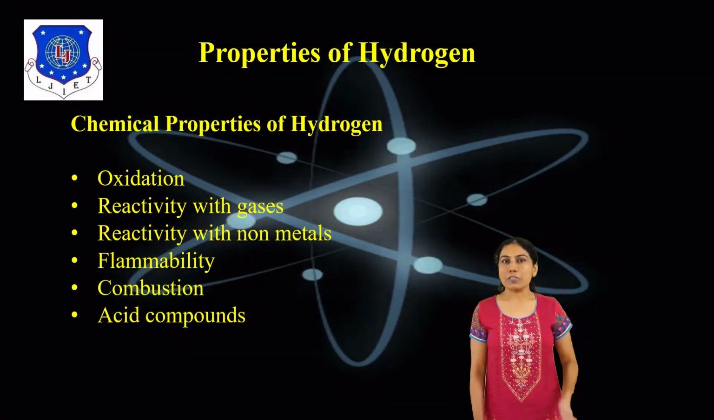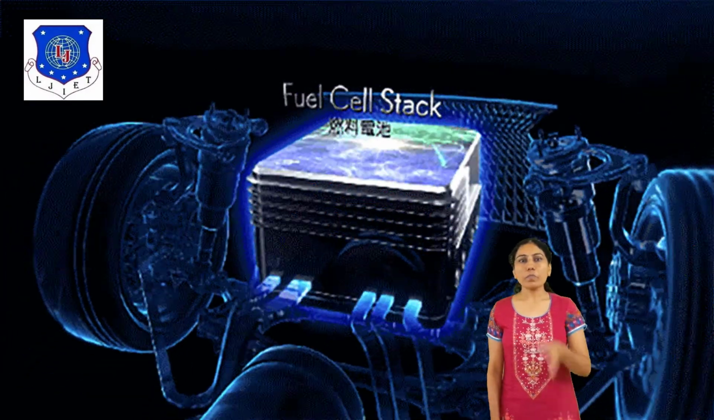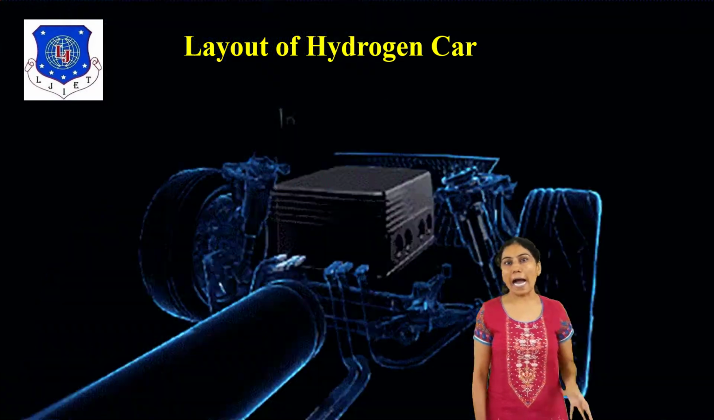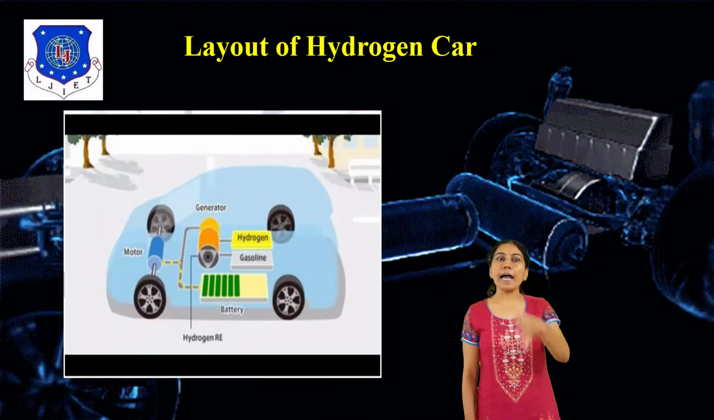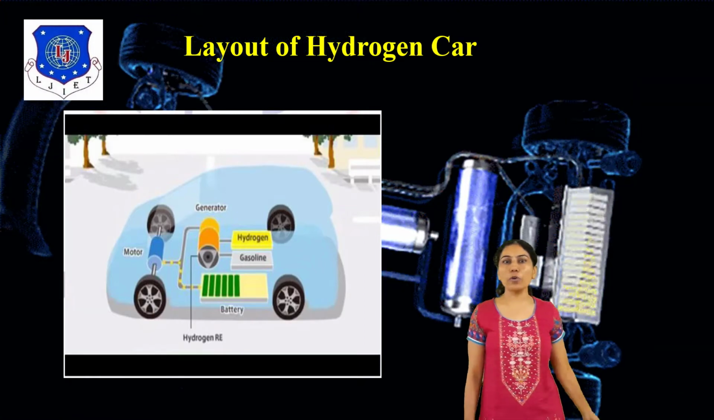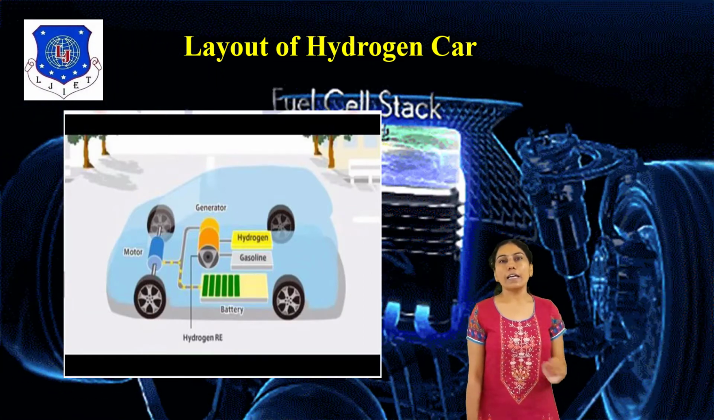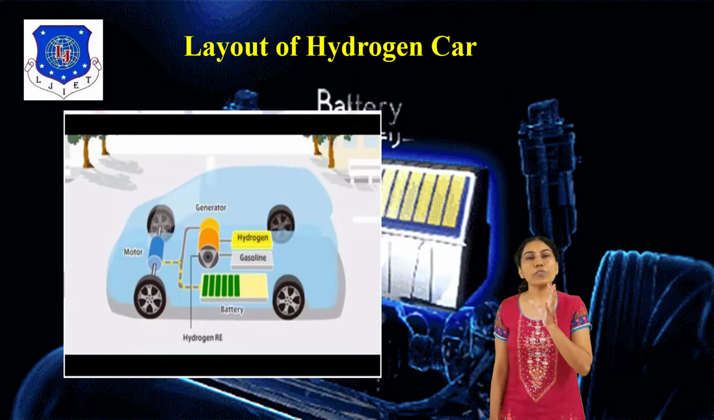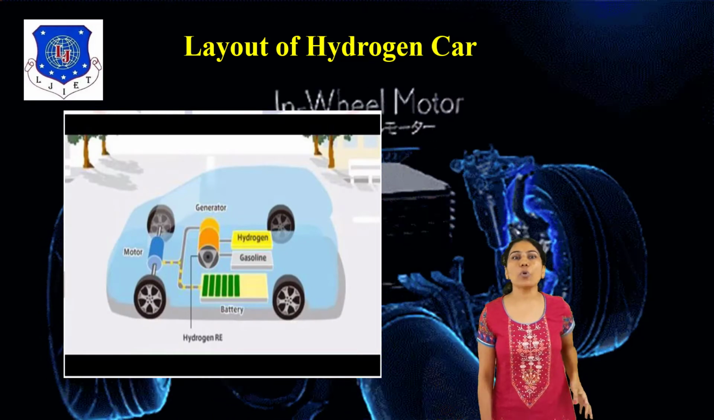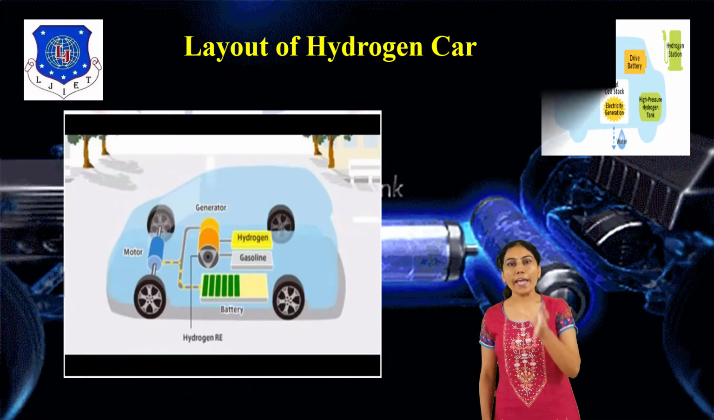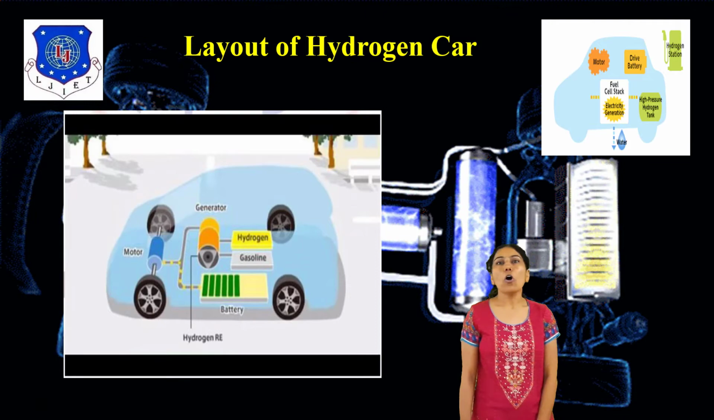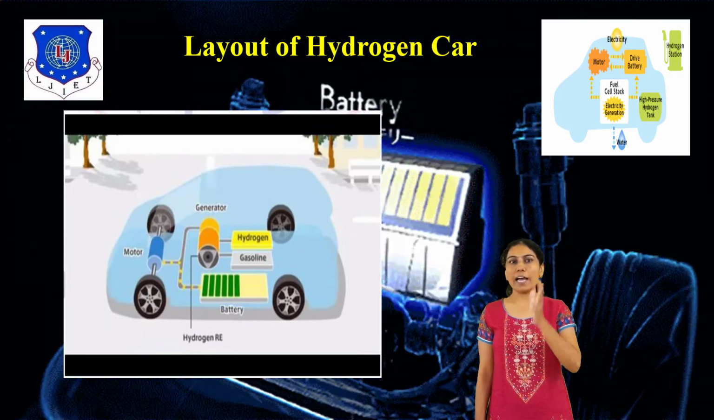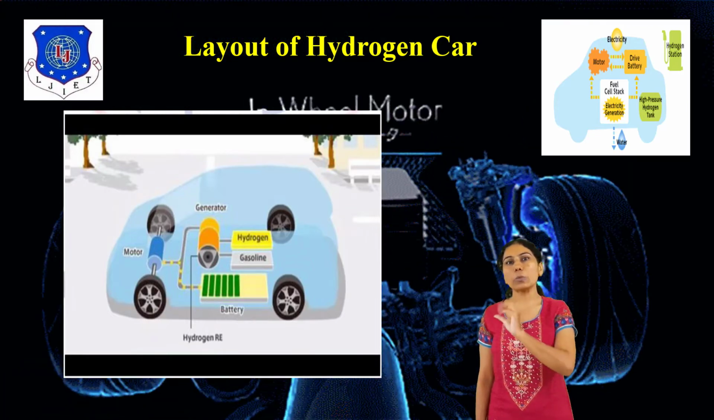Then another point is the layout of a hydrogen car. First you can see the diagram of the layout of this hydrogen car. A hydrogen car uses hydrogen fuel on board as motive power, like hydrogen fuel in space rockets, as well as automobiles and transportation vehicles. You can also see this diagram of the hydrogen car. The fuel cell's main part: hydrogen plus oxygen converts to water.